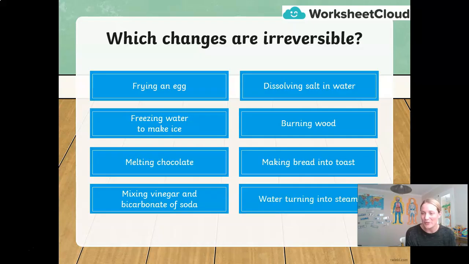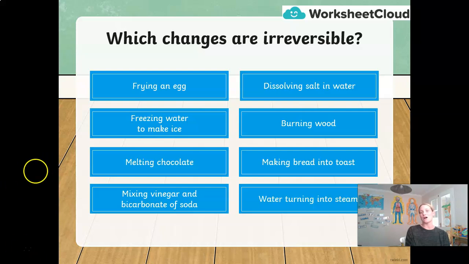Now for this part of the quiz, I have on your screen a list of different changes, some physical and therefore reversible, and others that are chemical and therefore irreversible. I'd like you to see if you can pick out of the list the irreversible changes. Now, if you did your activity after yesterday's lesson, this should be relatively easy because I've chosen some of the same ones that were on your activity sheet. So take a couple of seconds to have a little look over. Okay, if you need any more time, I suggest you pause your video. Otherwise, I'm going to go through them now.